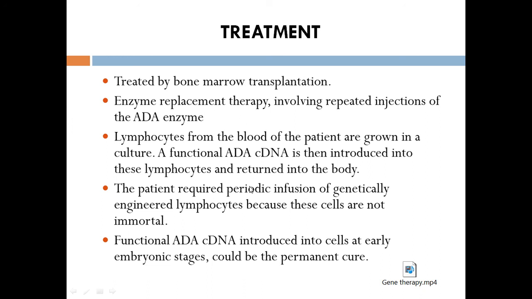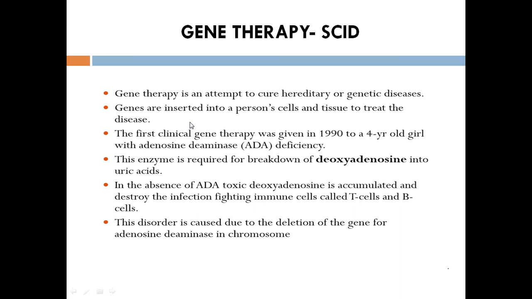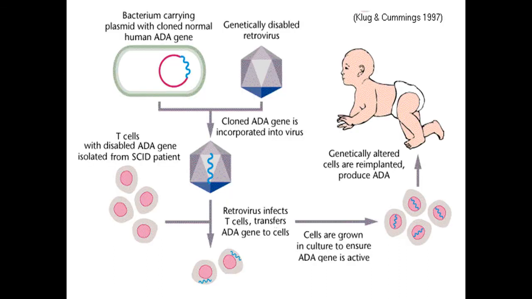The permanent cure for this kind of disease is the injection of the T cells at the embryonic stage. The meaning of embryonic stage is the development of an embryo. When egg and sperm fuse, it forms a zygote. The zygote divides into many cells, and we call it an embryo. This embryonic stage is perfect for injecting this kind of cells. So automatically, at the formation of the fetus itself, we are making a cure for that particular disease. So this is the permanent method for curing SCID. This is the best example for the gene therapy method.